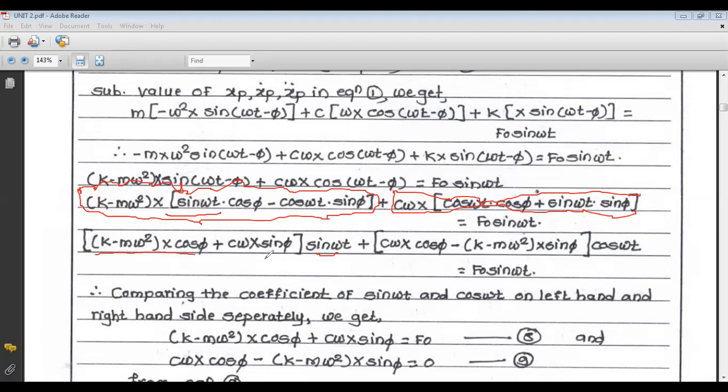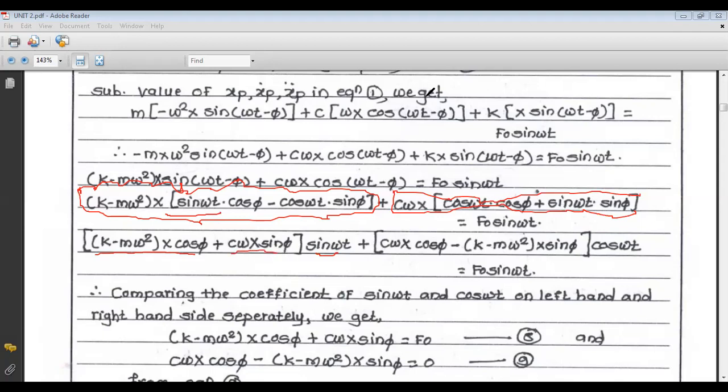Now again, in the second term, this c omega x is multiplied with sin omega t sin phi. So with sin omega t common, that becomes c omega x sin phi. So it is c omega x sin phi.